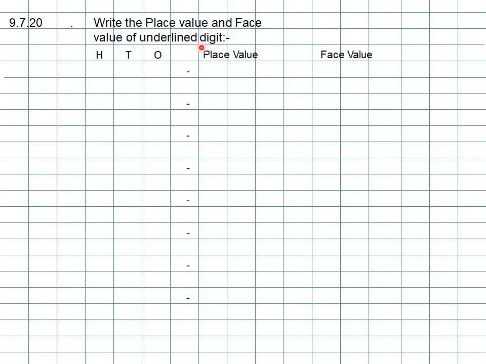Students, now after writing the heading, come to the next line, leave this box, write down HTO. Leave this box, again write down place value. You can take 3 boxes, then leave 1 box and write down face value.